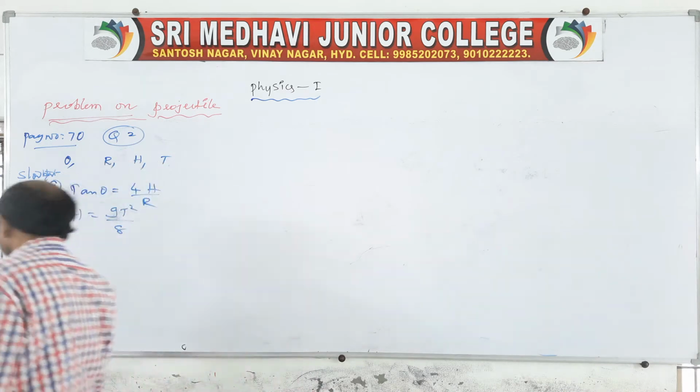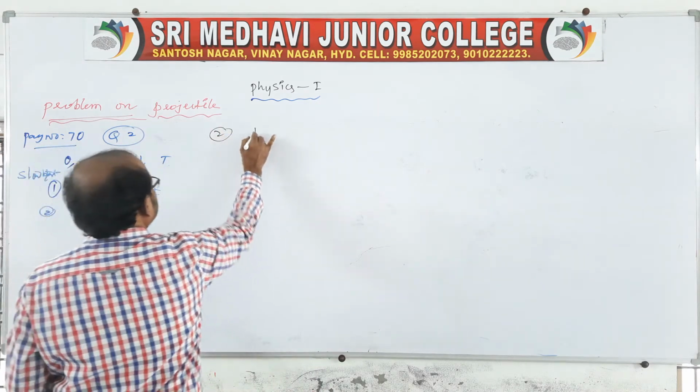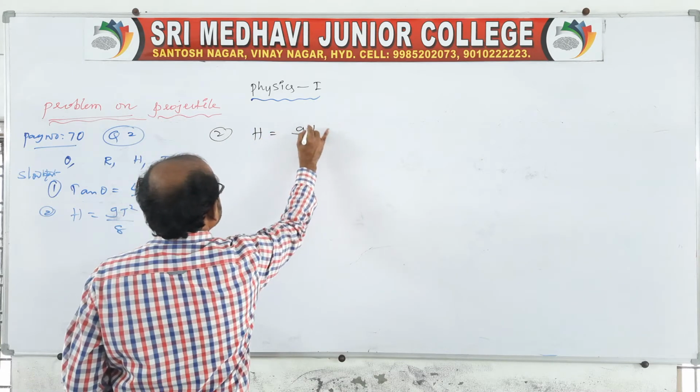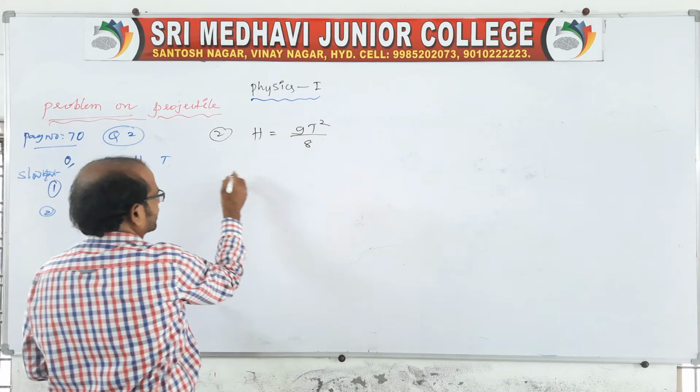Like here you take the second proof, the given will be capital H is equal to gT square by 8, the relation between H and T square.